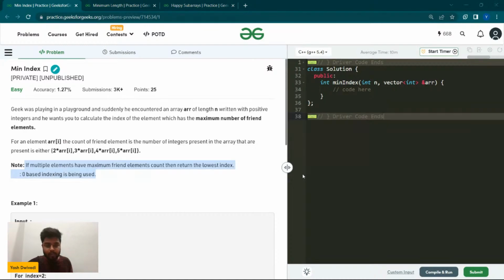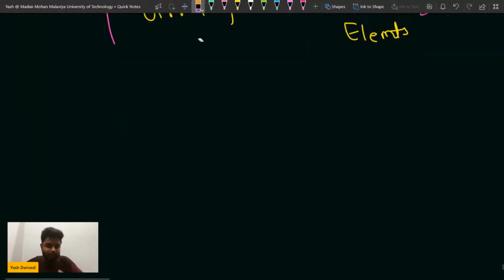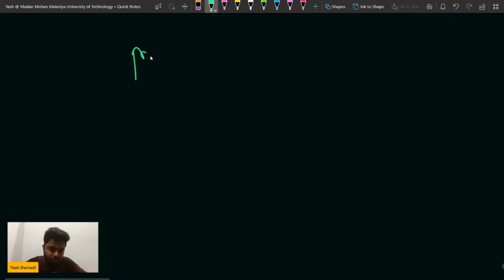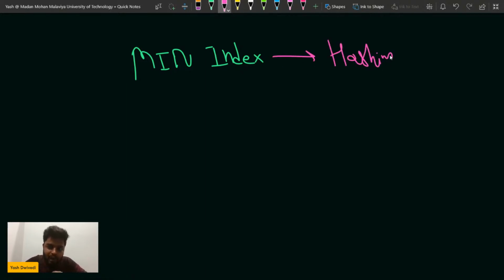Okay, now one thing that comes to our mind when we think about this minimum index problem is that I can do hashing. First of all, I can store the frequency of each and every element.